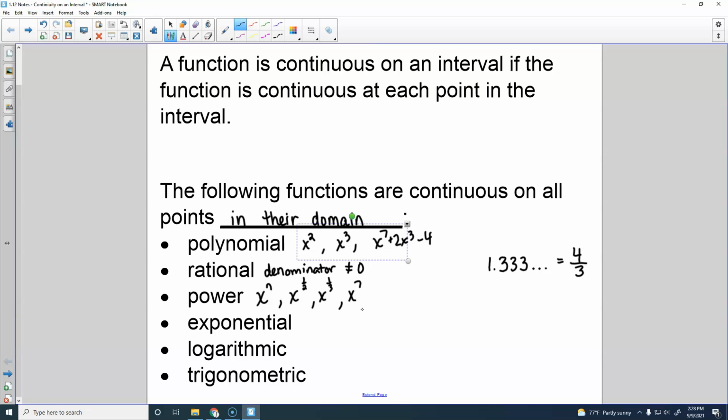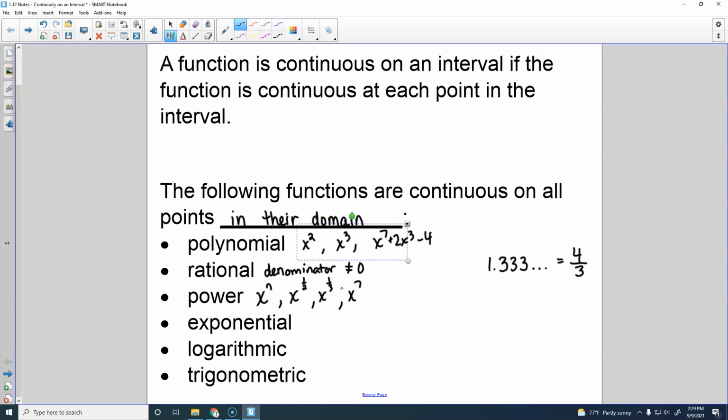What's the difference between power and polynomial? Polynomials can be power functions, but x to the 1/2 is not a polynomial. Like x to the 7th could also be a polynomial. And x squared plus 2x plus 4 is a polynomial but not a power function, because a power function has to be just the x. Like x to the third is a power and a polynomial. Yes, it could be both.